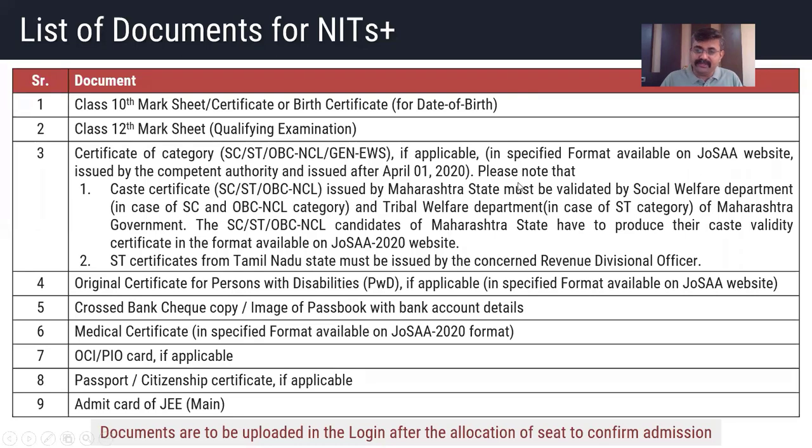That document must be validated by the Social Welfare Department and Tribal Welfare Department of Maharashtra's government. And the same thing is applicable for Tamil Nadu state. If a student belongs to Tamil Nadu state, then ST certificates are to be issued by the concerned revenue divisional officer. No other body will be allowed to issue any kind of certificate here. Is it fine? So these are the documents list.